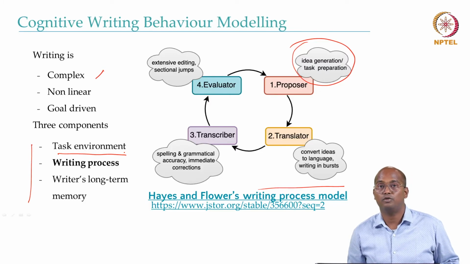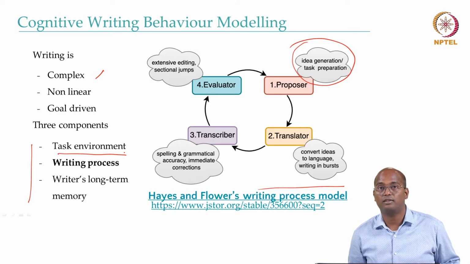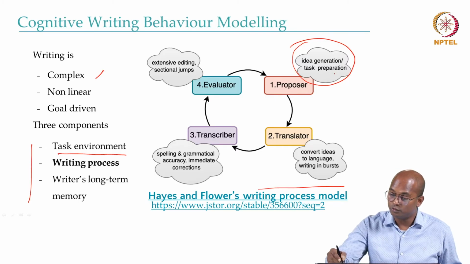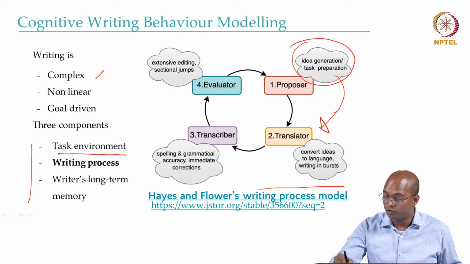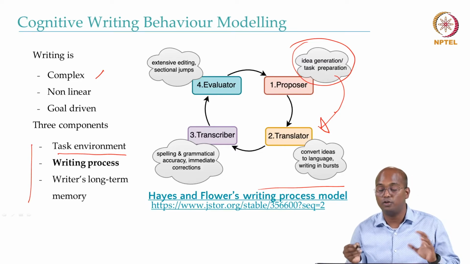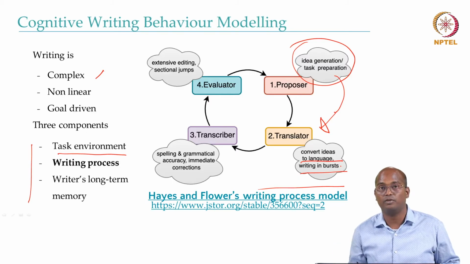For example, if you are sitting on the bank of a river, around a hill, or outside a lake, you will probably have a different answer to the question I ask as compared to when you are sitting in a crowded area in a city or in an educational institute. Once you gather ideas, you start doing task preparation. The next step is to convert your ideas into language. That's where you start writing about it.